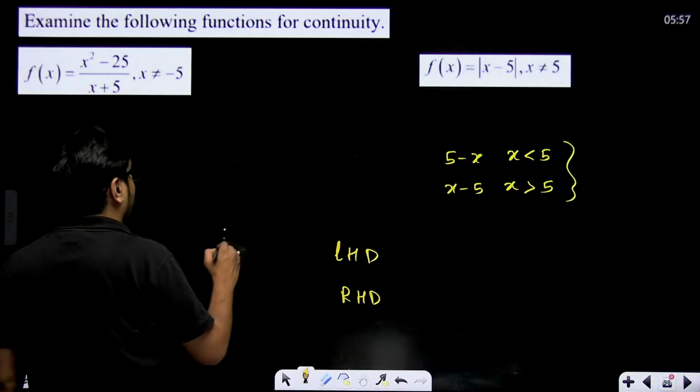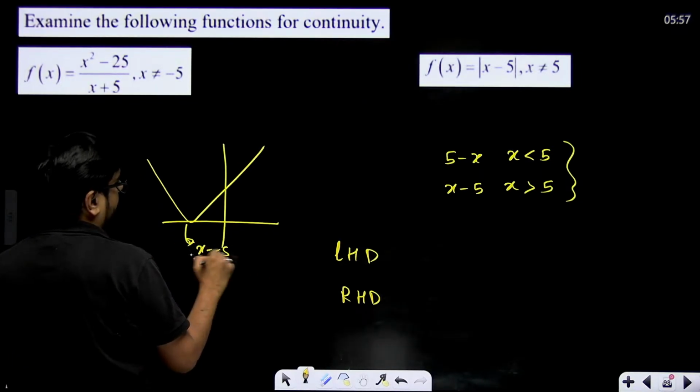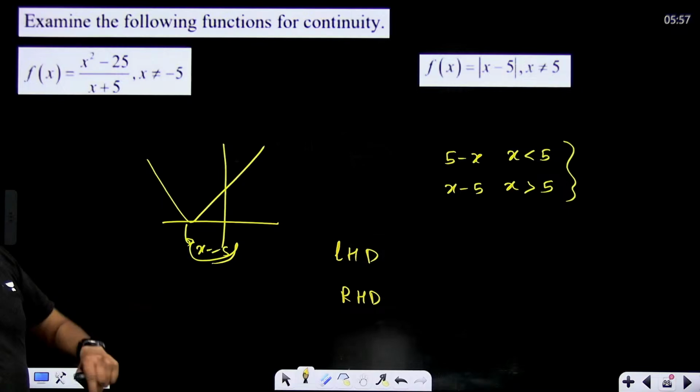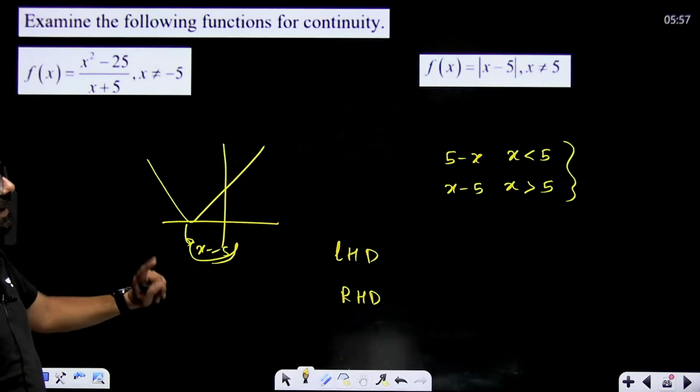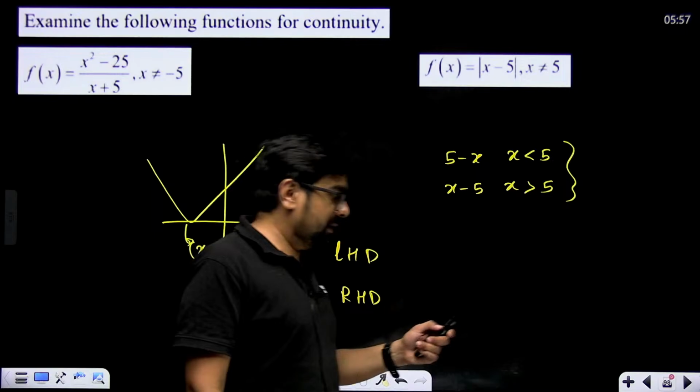And if you remember, the graph will be somewhat like this. This will be x equal to 5. The graph will be somewhat like this. So it is continuous at 5 but not differentiable at 5 because there is a peak point. Okay, remember these small things.